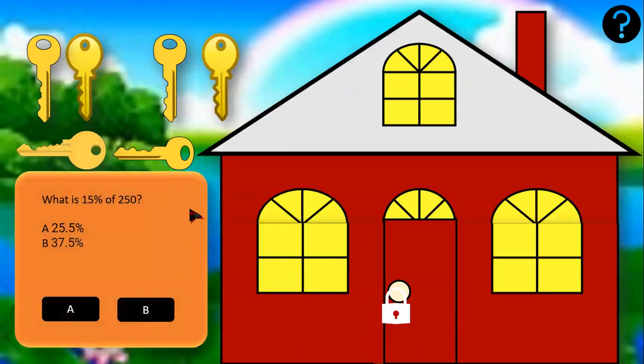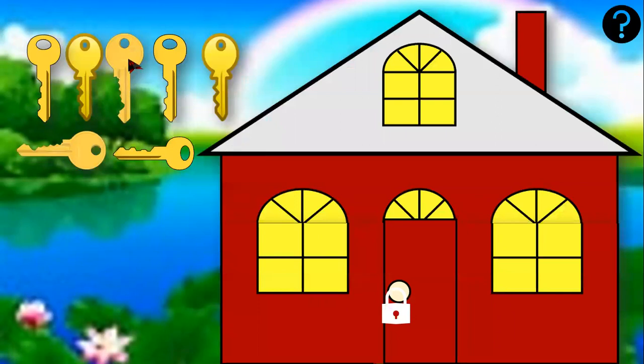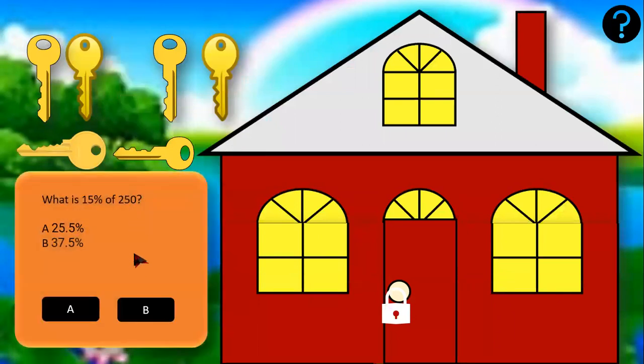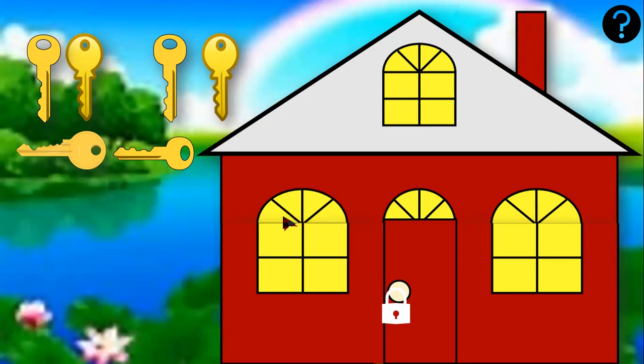What is 15% of 250? So suppose I feel the answer is A, but this is the wrong answer. So I go back. So again, I click on the same key. And now of course I have no other option but to click on option B. And the answer is correct, but then it is showing it is the wrong key. So I click OK.